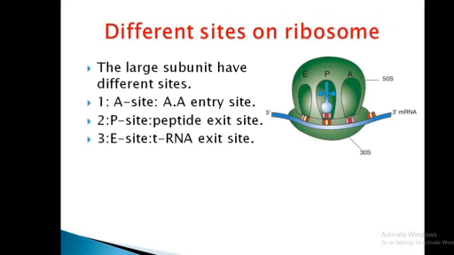Next, different sites on ribosomes. The large subunit has different sites, that is the A site, P site and E site. The A site is called the amino acid entry site. The P site is called the peptide exit site. The E site is called the tRNA exit site. So the large subunit has these three sites, where the translation process is carried out very fast and smoothly.